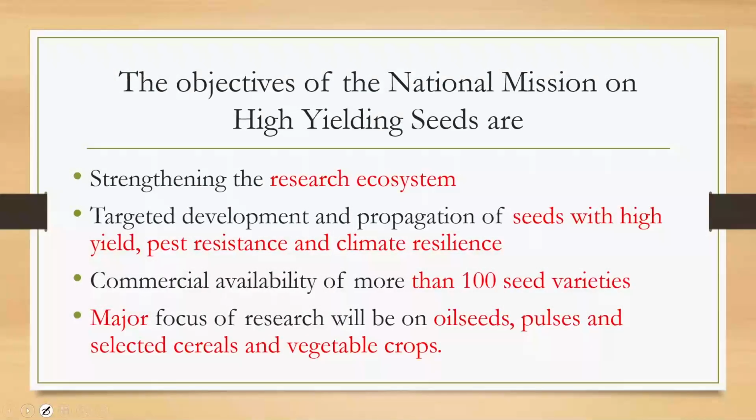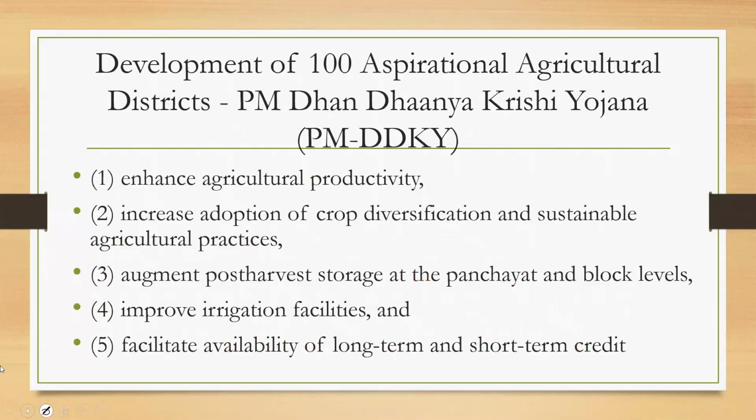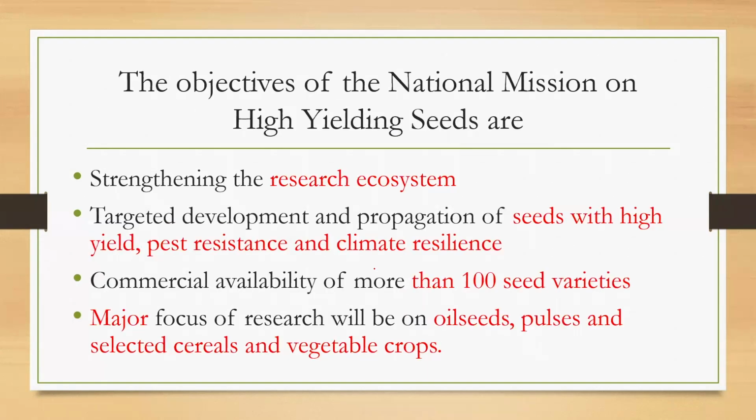In the exam, there will be 1 or 2 questions on objectives. If you remember, they asked you Rashtriya Gokul Mission objectives. In the same way, they will ask you National Mission High Yield Seeds objectives, or any other. For example, in the Economic Survey, PM Dhan Dhanya Krishi Yojana objectives also have been given, especially with respect to 100 aspirational agriculture districts. So I have given the objectives, just go through the objectives.